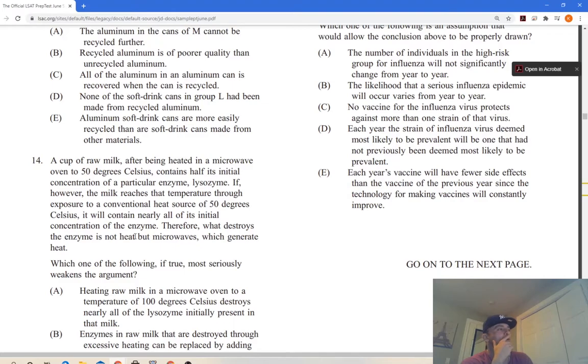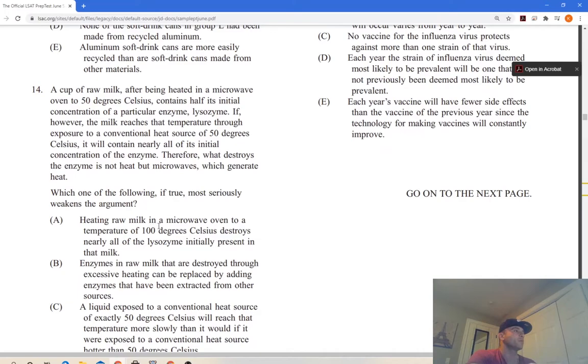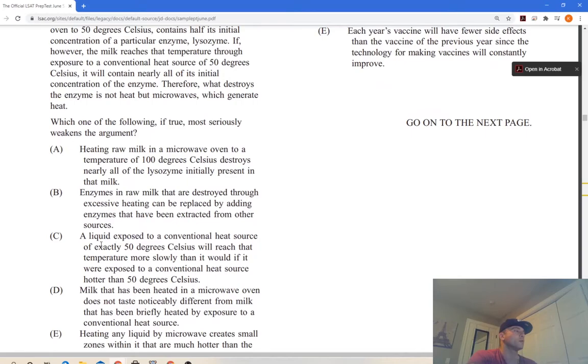So, which is going to weaken it? One thing I think right off the bat is that maybe it's the speed with which it heats, because a microwave heats really quickly. Let's see. Heating milk in a microwave oven to a temperature of 100 degrees Celsius destroys nearly all of the enzyme initially present in the milk. It's essentially saying that more of it has to do with the temperature. Enzymes in raw milk that are destroyed through excessive heating can be replaced by adding enzymes. That is irrelevant, because it's talking about what destroys it.